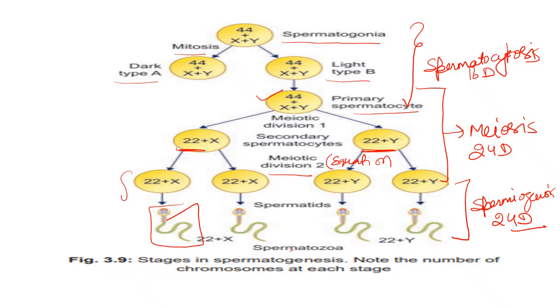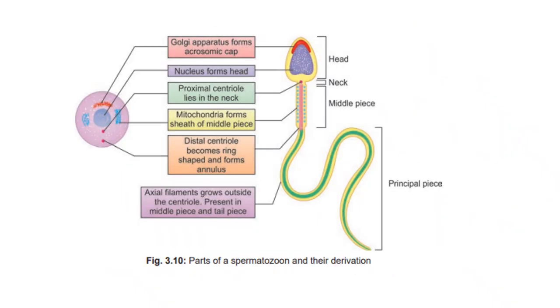So we will look into the process of spermiogenesis in detail. This is a picture representing the process of spermiogenesis. So firstly, what is spermiogenesis? It is a process of metamorphosis of a rounded spermatid to a spermatozoa, that is a motile structure. You can see both pictures are completely different, and this takes place through metamorphosis. Secondly, it takes around 24 days, and this is the third stage of spermatogenesis.